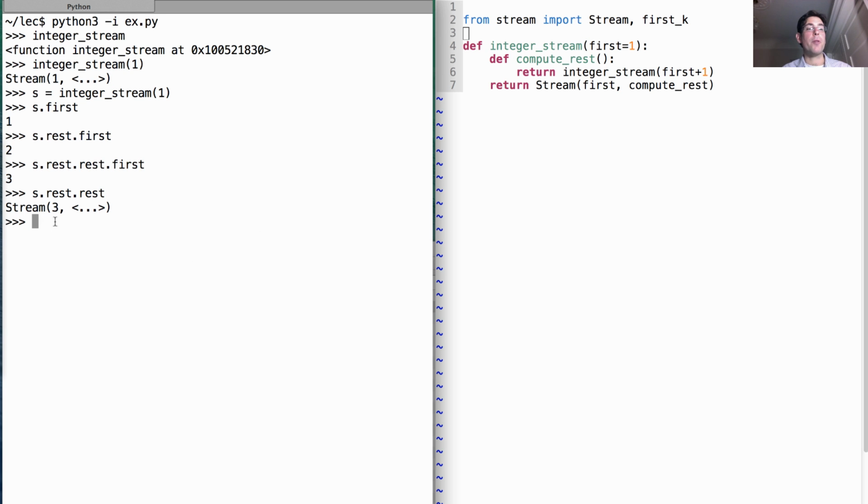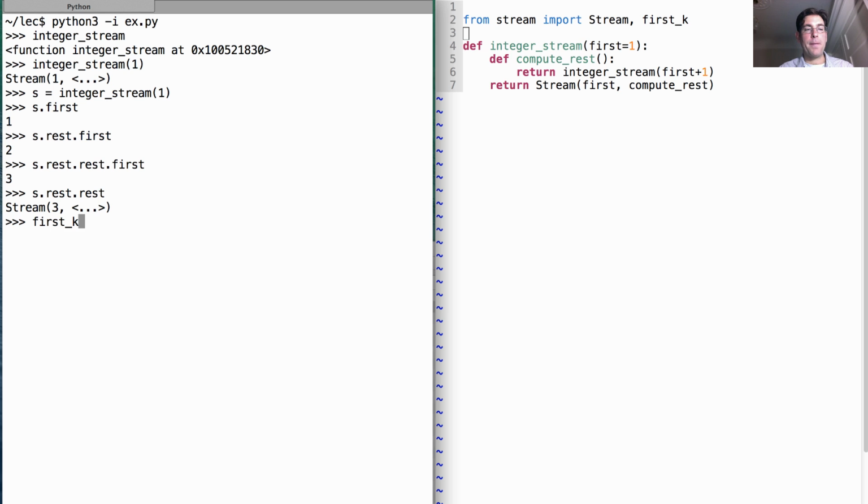Well, that's a stream that starts with 3, and the rest has yet to be computed. Neat. So this can go on forever. Implicitly, there's a sequence of integers that never ends. But the stream is only going to use up memory in the computer for the part of the sequence that we actually care about, which so far is just the 1, the 2, and the 3.